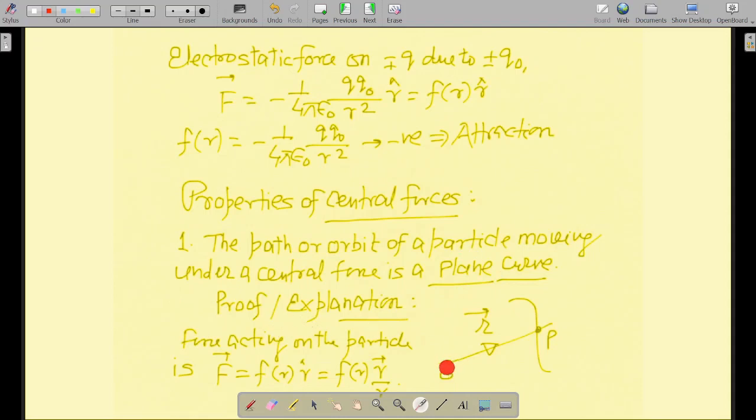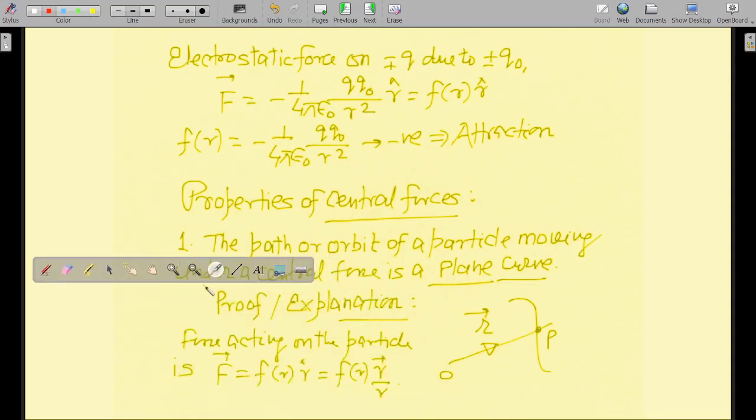So suppose O is the origin, R is the position vector of a particular point P on this trajectory, and this is the point on which the central force is acting. So the force acting on the particle is F vector equal to F of R times R hat. F of R will remain as it is, and R hat will become R vector divided by R.